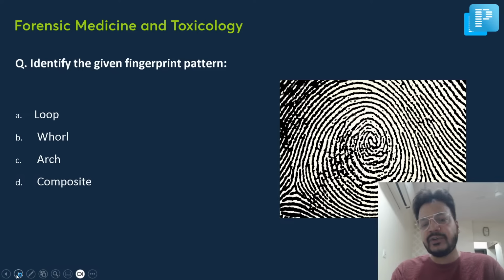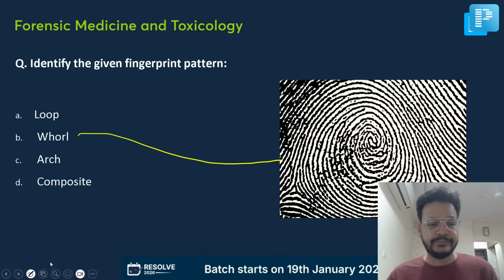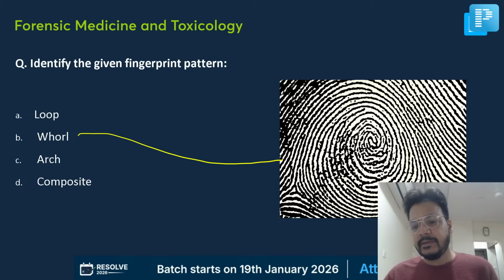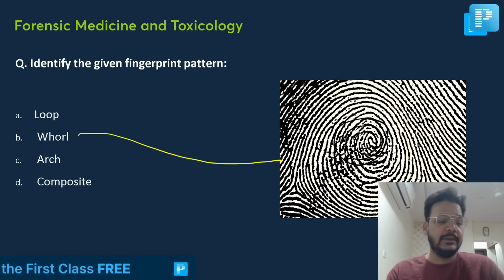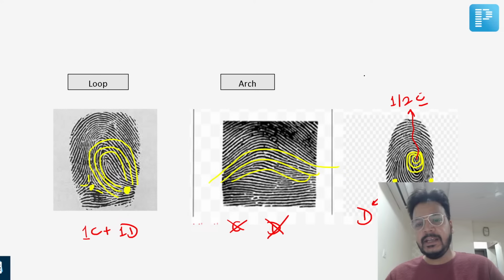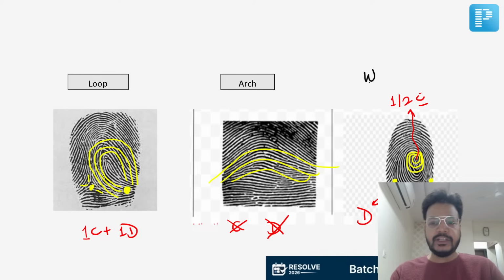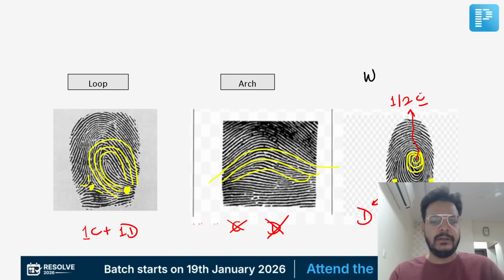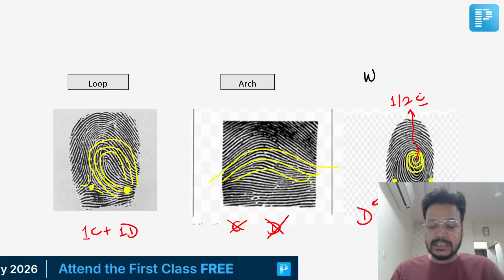If this was the image, the answer is whirl, because of the circle. Can you see the circle? The circles are known as whirl. But I will show you the images. The first image, one core, one delta, is a loop. Second image, no core, no delta, is an arch. And the third image has two deltas or one to two cores. That is a whirl. So if the third image has been given in the question, the answer is whirl.